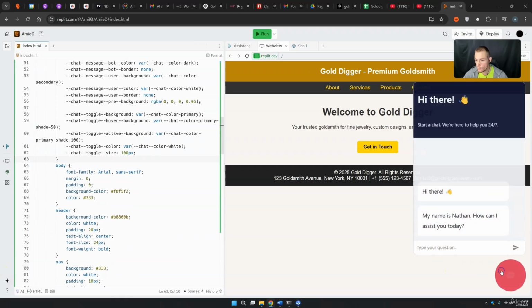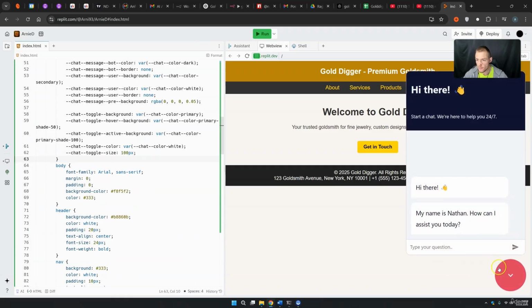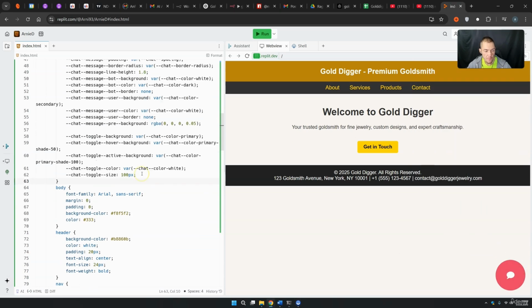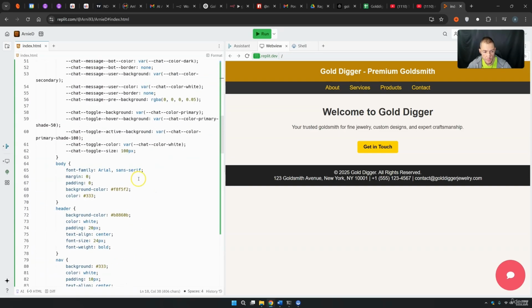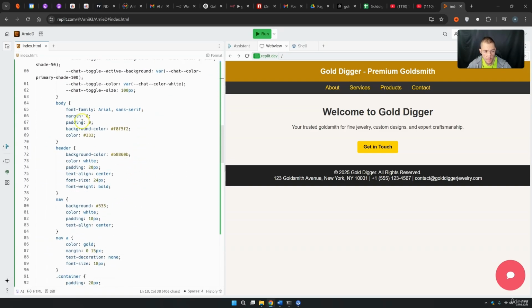So what we want to do right now is of course to change the branding colors, because these branding colors, they make absolutely no sense. Something that I really love to do is, you can simply see here the colors that we can change, but if you scroll down to your original web page, you have here the body, you have also the header, and the color of the header, basically it's this thing here. The color of the header is this, and you can copy these, and you can give this exact color, for example, to your chat bubble.